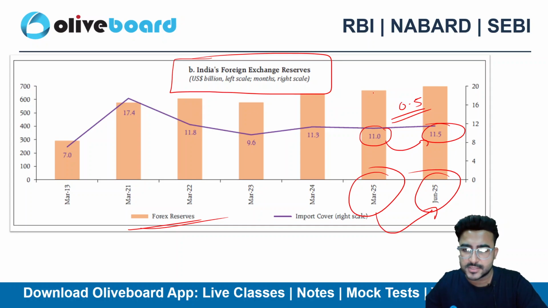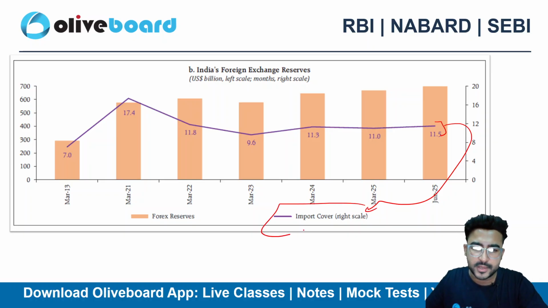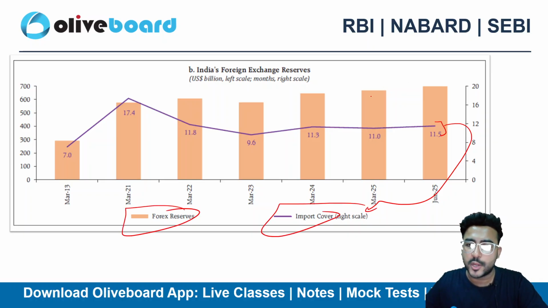So forex reserves are increasing, plus import cover is also increasing, right? This particular line is nothing but import cover, and these orange bars are foreign reserves, right? So foreign reserves are on an uptrend only. However, if I talk about import cover, then that's flat.